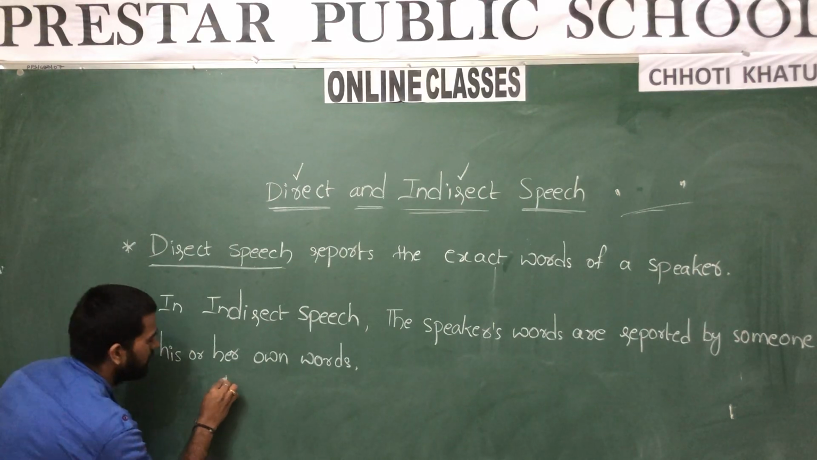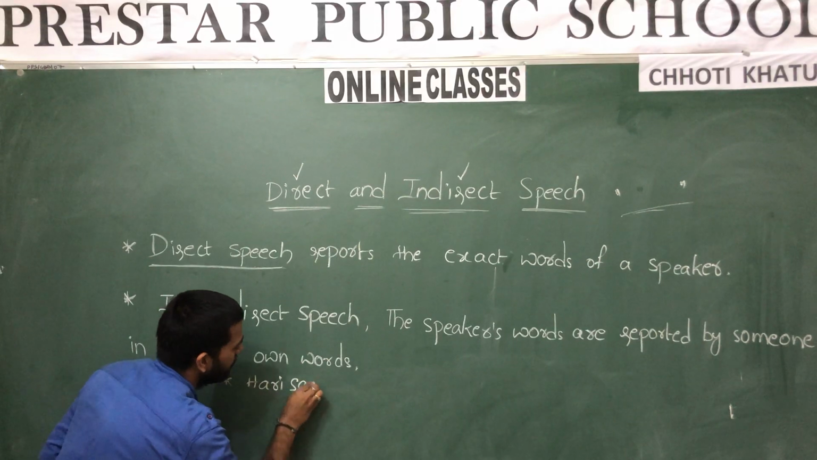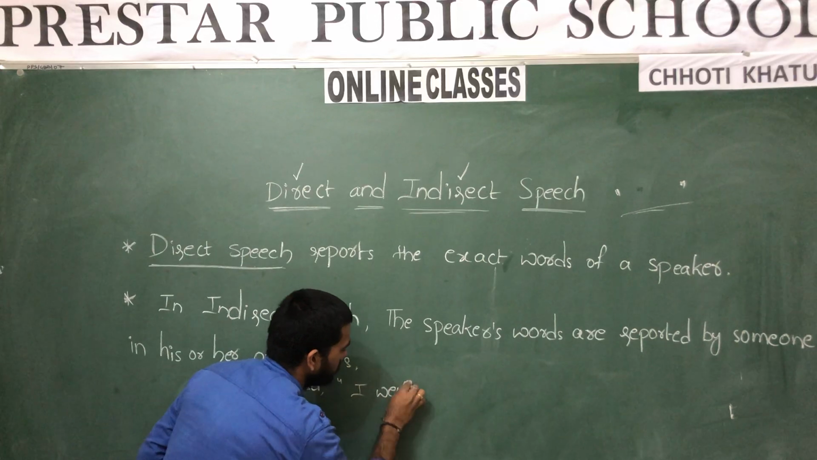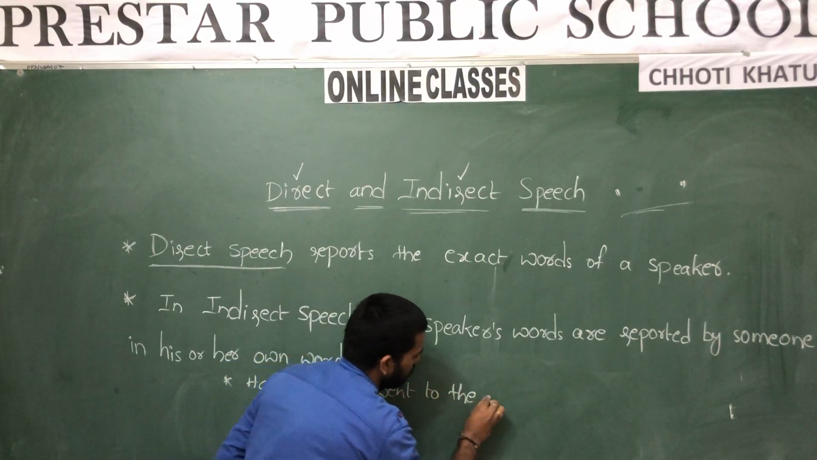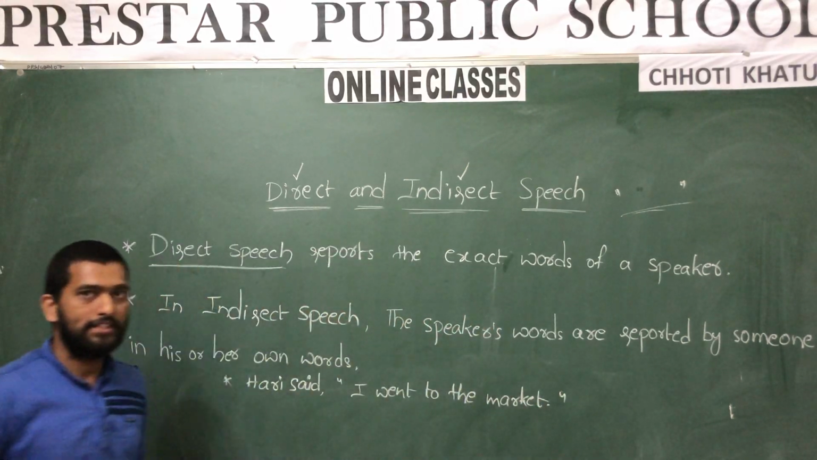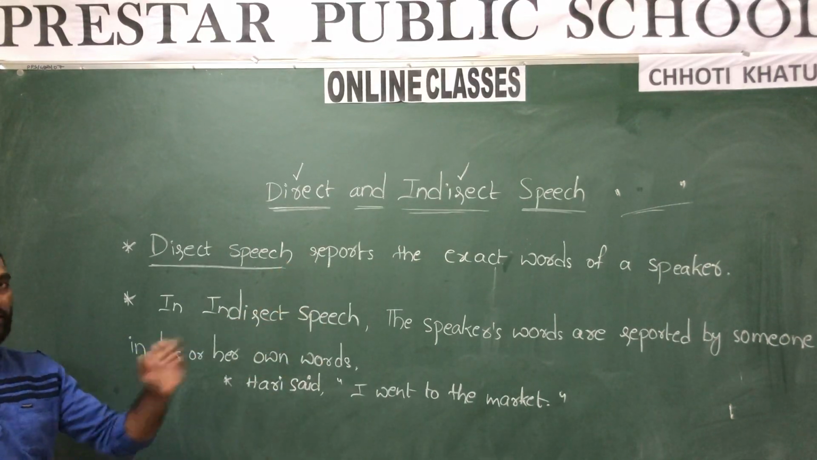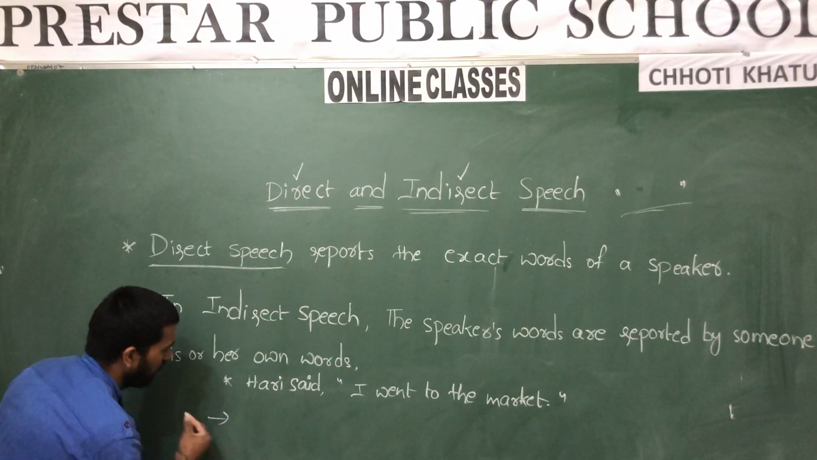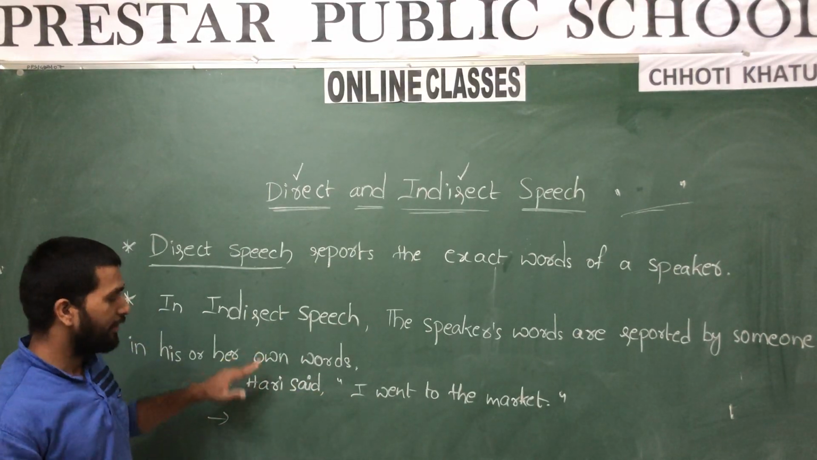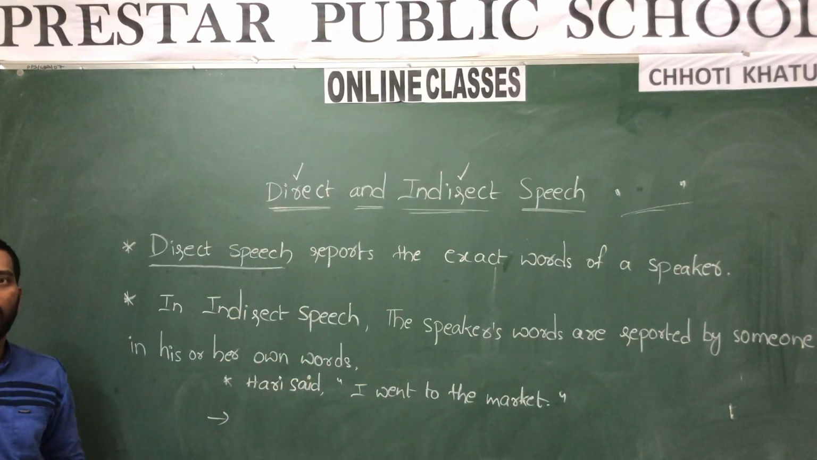Now the sentence is given here. Let us take the same sentence. Hari said, "I went to the market." This is just an example. Let us discuss briefly how direct speech is converted into indirect speech in the forthcoming classes. See, to convert this given direct speech into indirect speech, we should write the same sentence in our own words. Then that is called indirect speech.